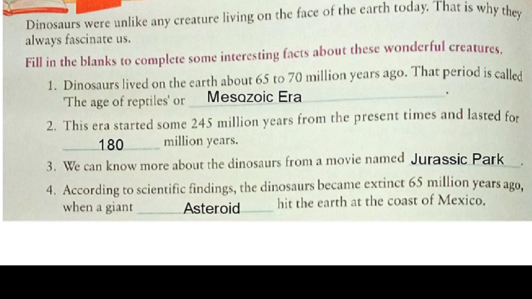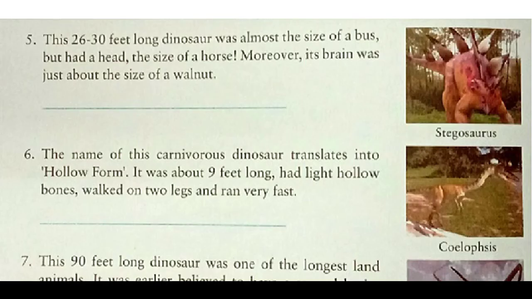Now let's move to number 5. This 26-30 feet long dinosaur was almost the size of a bus but had a head the size of a horse. Moreover, its brain was just about the size of a walnut. Is it interesting? Yes. So as the answer is already given here, it is Stegosaurus. So please write the answer here.